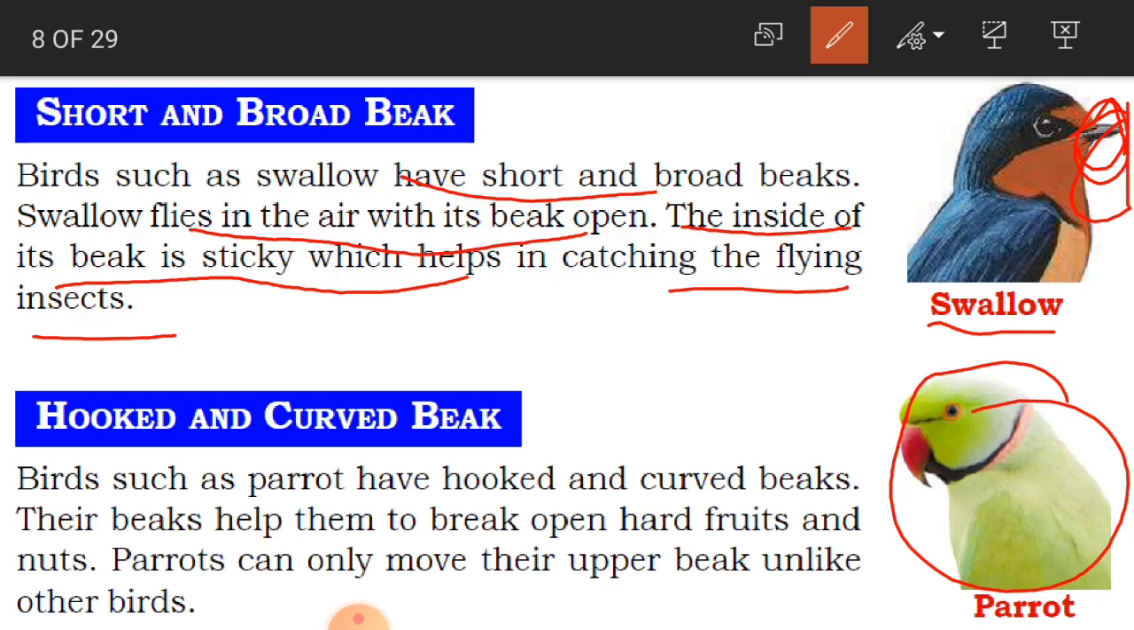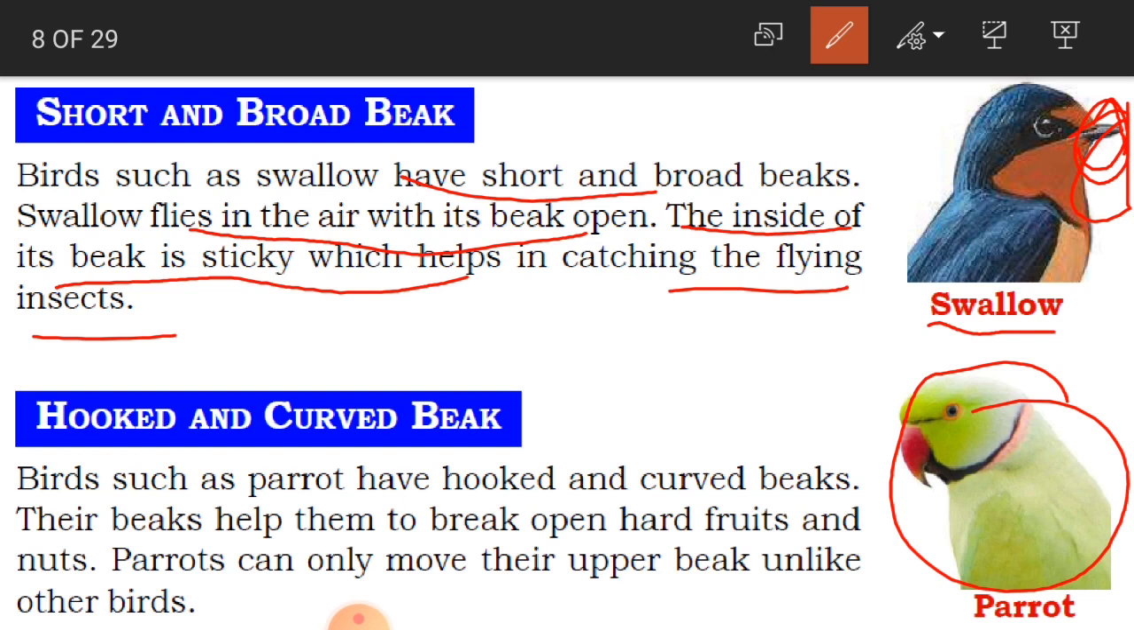Everyone will love to have a parrot at home. It is so beautiful to see, and it also talks. Now, birds such as parrots have hooked and curved beaks. Their beaks help them to break open hard fruits and nuts. Parrots can only move their upper beak, unlike other birds.